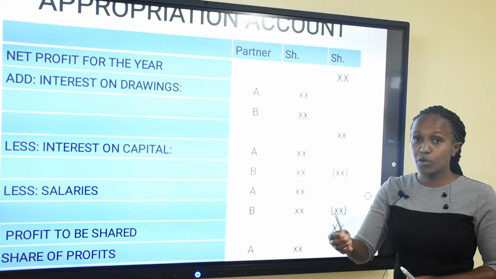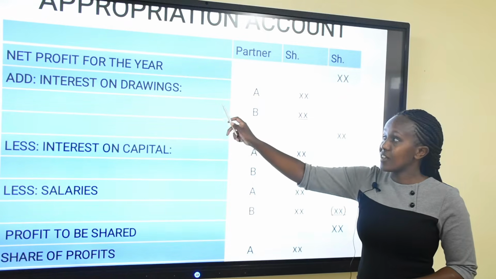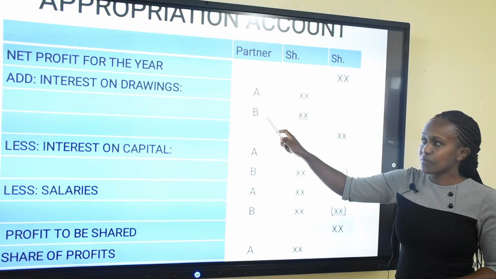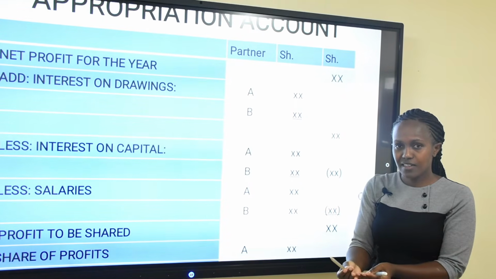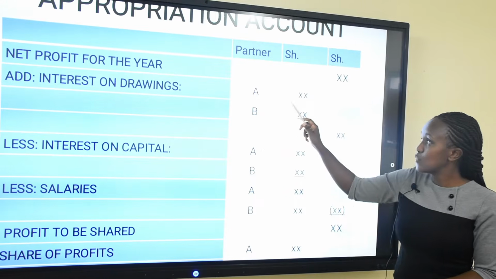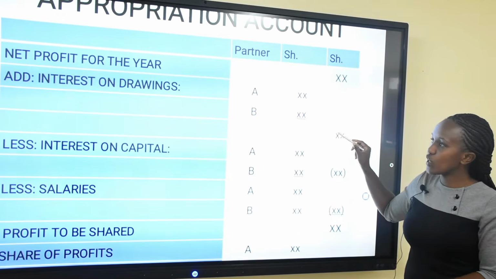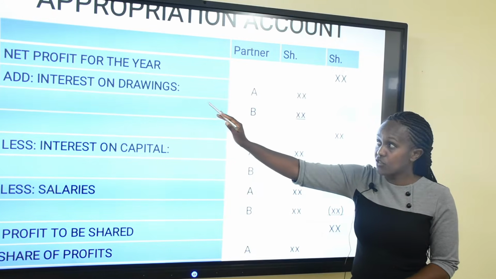We are going to add it to the profit before we share the profit. So the partners bring in the interest on drawings. Any money that they had taken, the interest on that money, as per the agreement, they bring that money and we add it to the net profit. So you can find here that the interest on drawings is added.